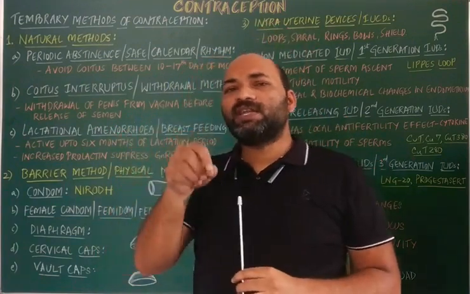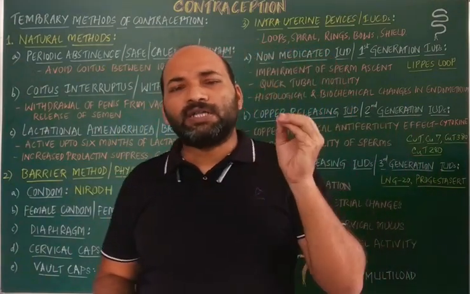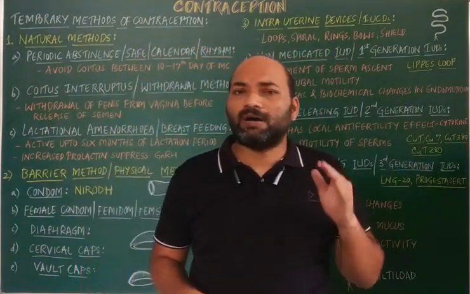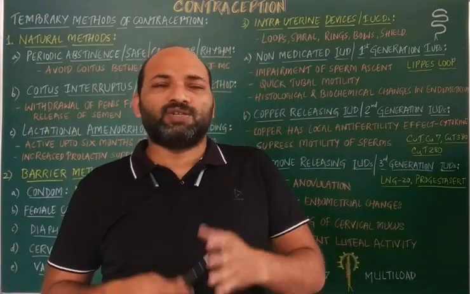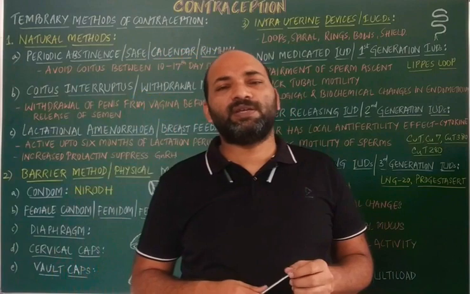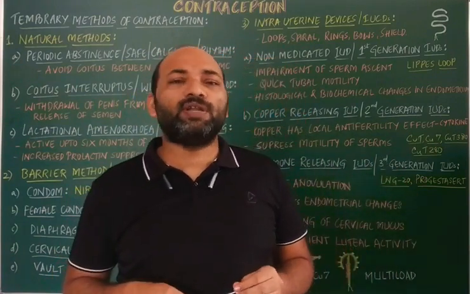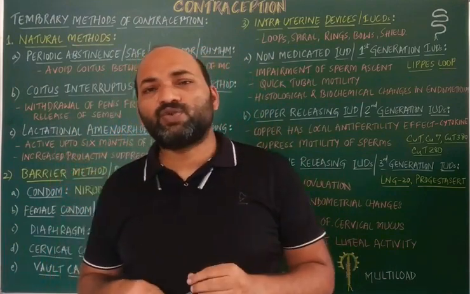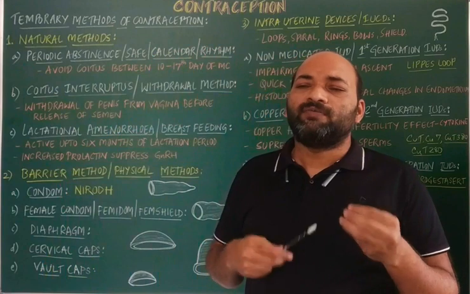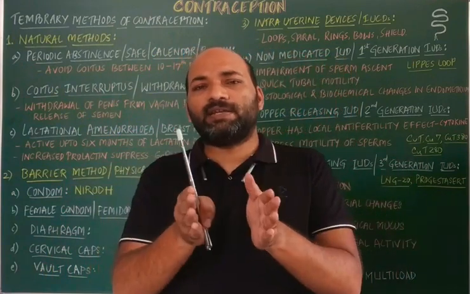When GnRH levels are lower, there is no release of follicle stimulating hormone or luteinizing hormone from the anterior pituitary. As you know, FSH is necessary for follicular development and LH is necessary for ovulation. So when there is no FSH and LH, there is no follicular growth or its release; that is completely inhibited.